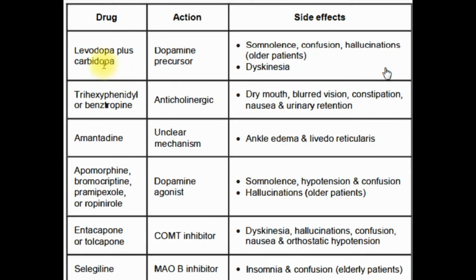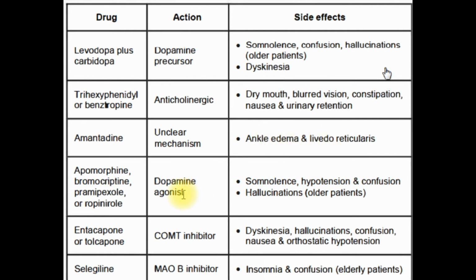So this is a summary. Levodopa-carbidopa is a dopamine precursor. The most important side effect at initiation is hallucination. Dyskinesia is late. Anticholinergics cause urinary retention, constipation, blurring of vision, and dry mouth. Amantadine causes livedo reticularis and ankle edema. Very important, it is always coming in questions.